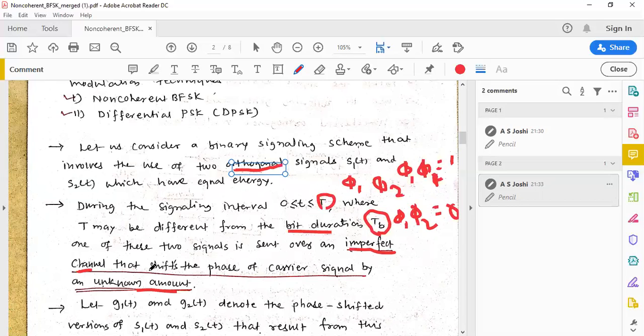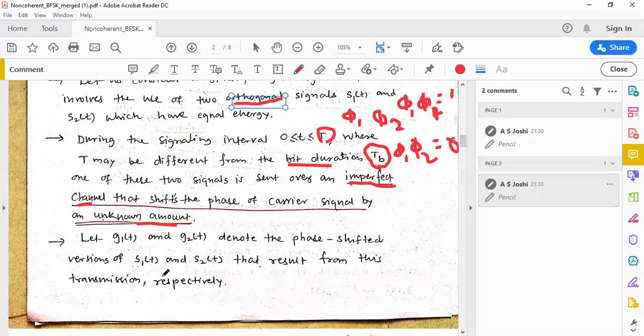Phase, amplitude and frequency change. But here, whatever change in the phase is occurring is not exactly known. So whatever phase change of the carrier signal takes place is always an unknown quantity.